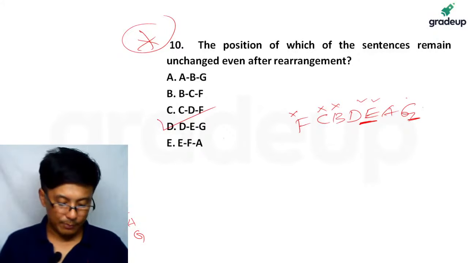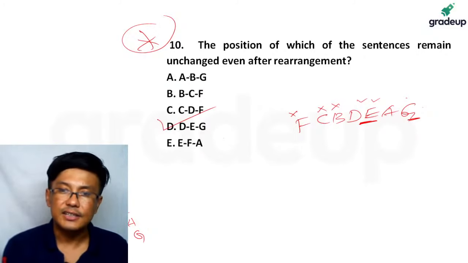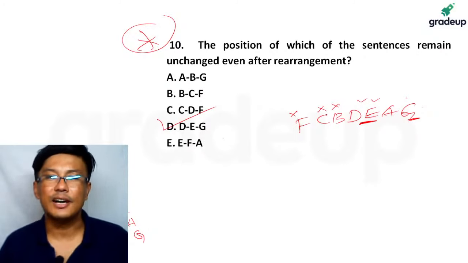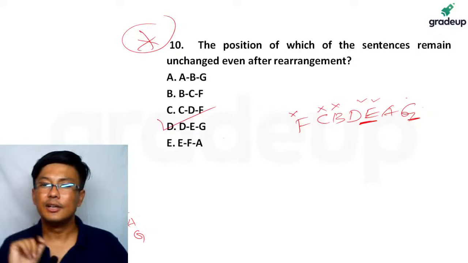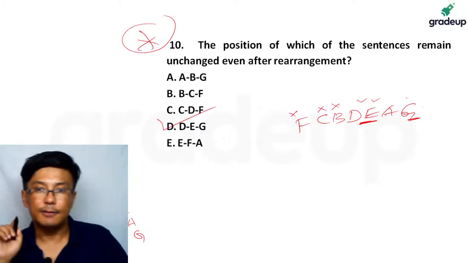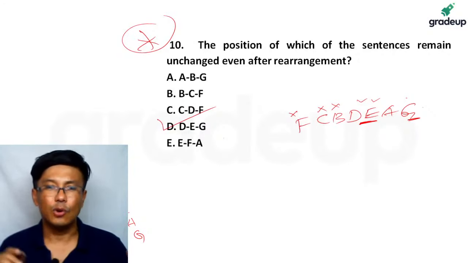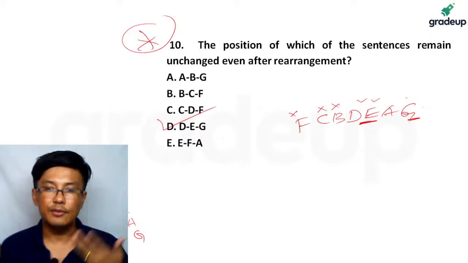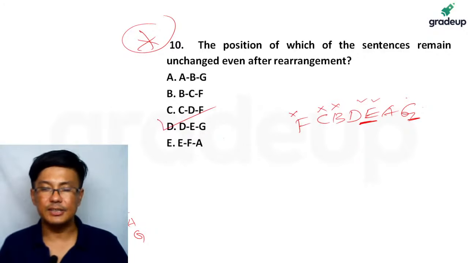Now, let me give you a variation to this question. In this variation, even in banking exams, they have asked questions like, how many sentences remain unchanged in their position after rearrangement? Let's say the position of how many sentences remain unchanged. They ask you like this. So the options given are 2, 3, 4 or 5. So how many sentences have remained unchanged?